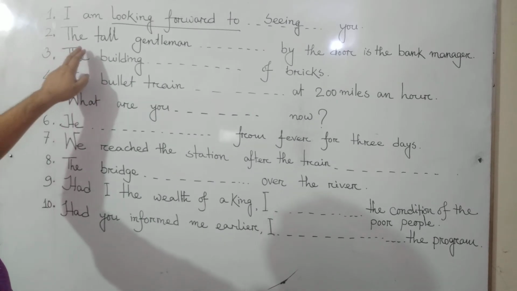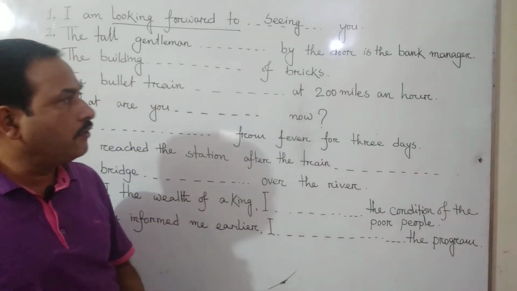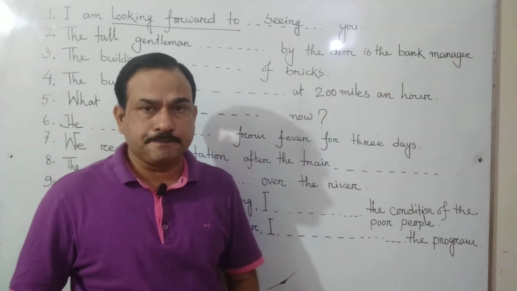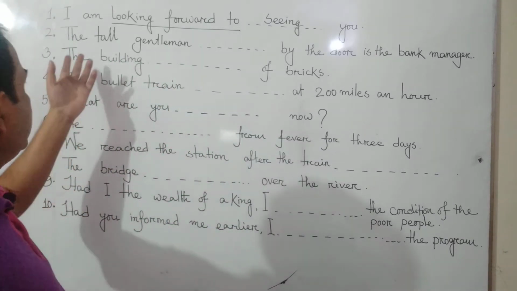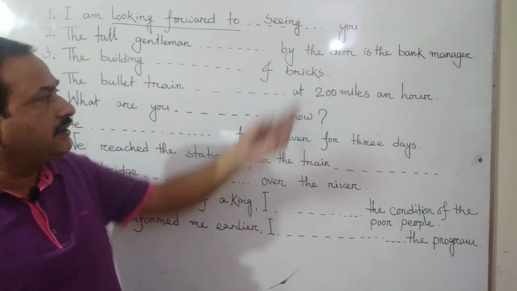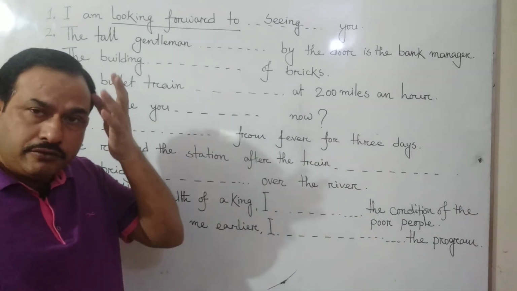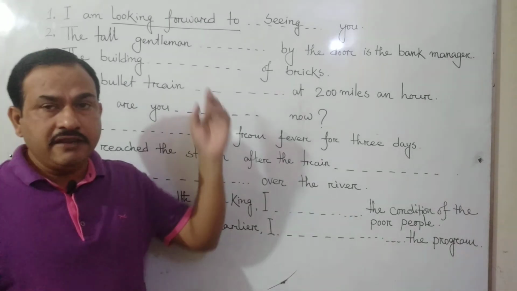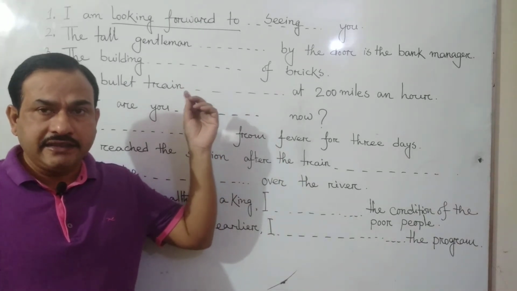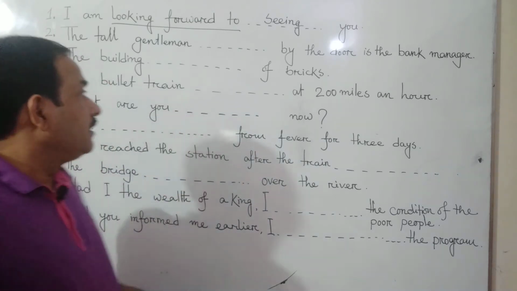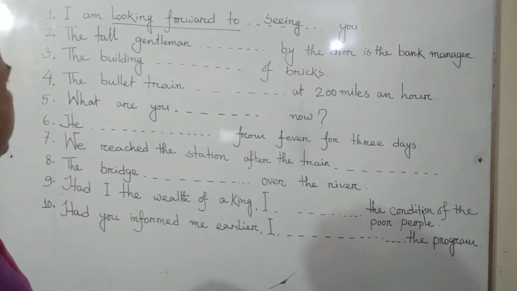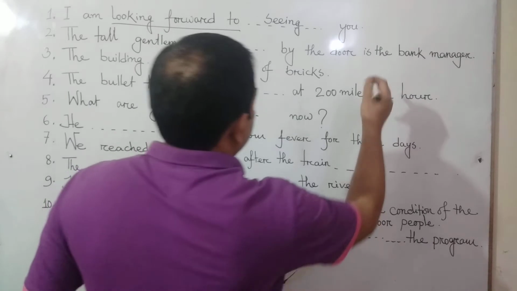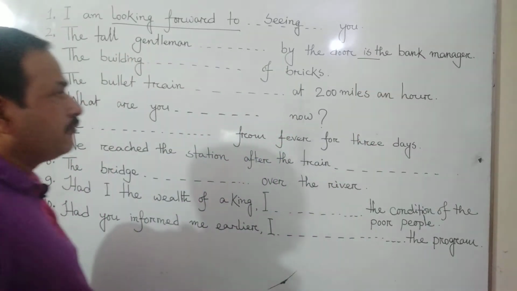Then the second sentence is, the tall gentleman dash by the door is the bank manager. Let me explain it. The tall gentleman dash by the door. Then I have to make a verb here. So, if I put any verb here, I have to add ing with the verb. But why? There is one principal verb. The tall gentleman dash by the door is. There is one principal verb, and it is a simple sentence.